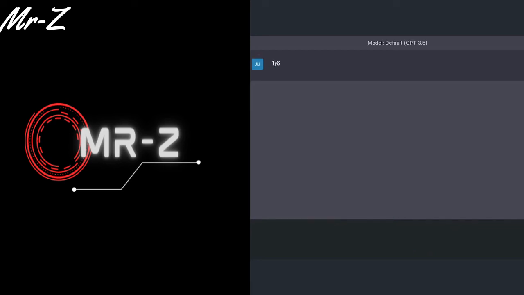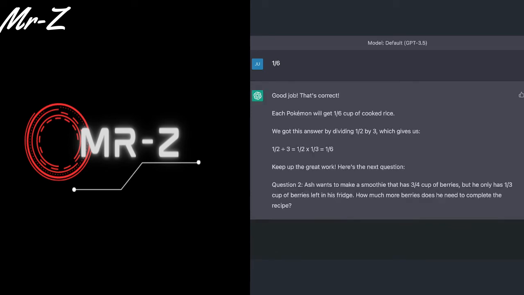We type in 1/6. Now notice, before we were asking it questions, and now it's asked us a question. We've told it to create this math game. It's now asked me or my son a question. I'm typing in 1/6 as the answer. And now ChatGPT says, good job, that's correct. Each Pokemon will get 1/6 a cup of cooked rice. We got this answer by dividing 1/2 by 3, which gives us, and it works out the math for us.